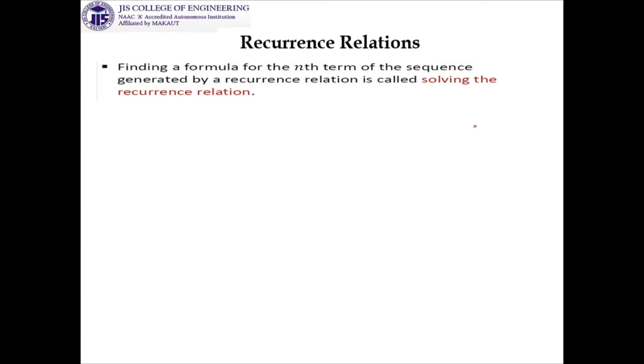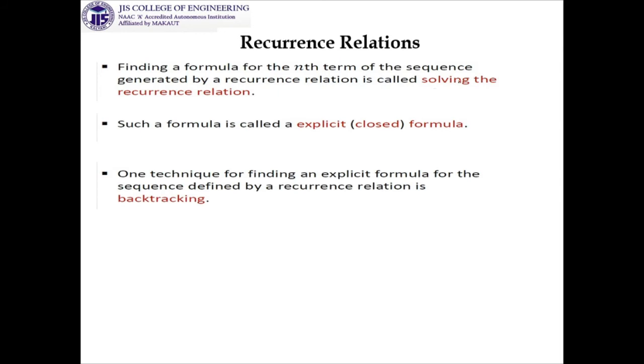The next part, we are trying to find out the formula of the nth term of a sequence generated by the recurrence relation, and this is the process which is called the solving of the recurrence relation. These types of formula are called the explicit formula or closed formula. And one technique for finding an explicit formula for the sequence defined by a recurrence relation is backtracking.